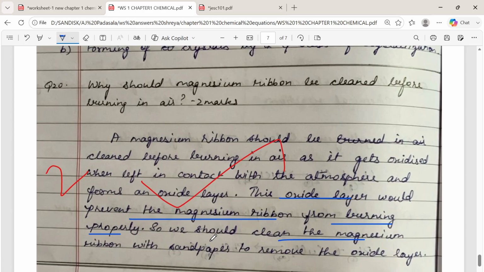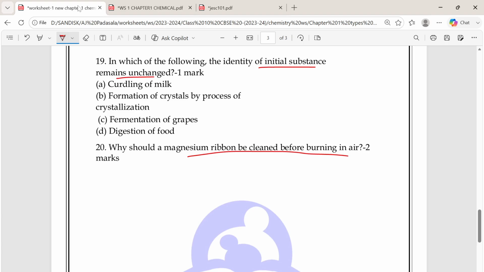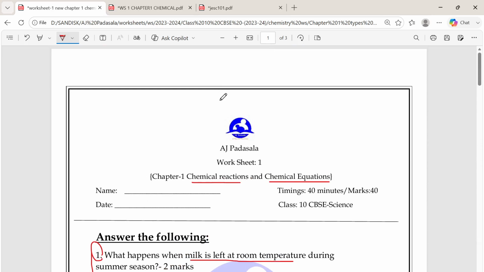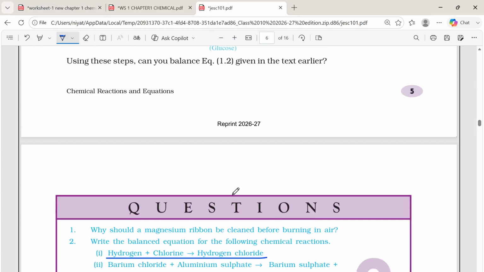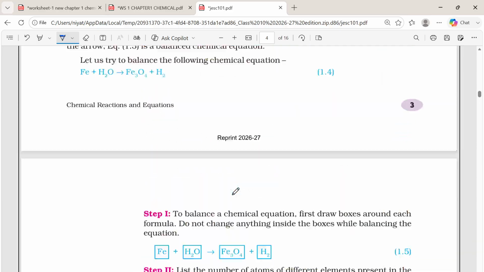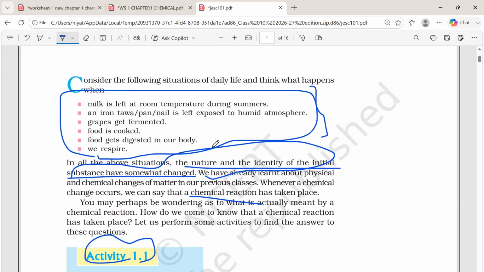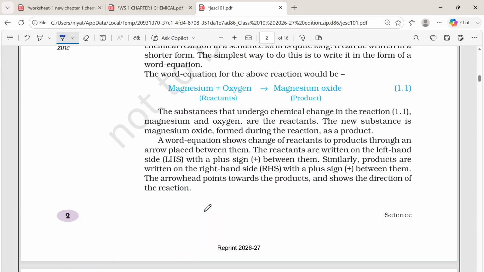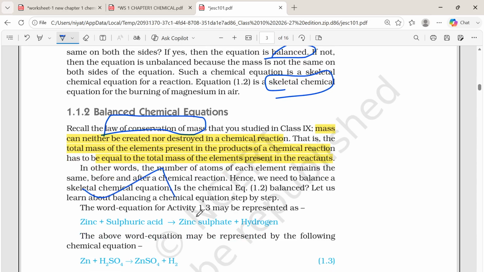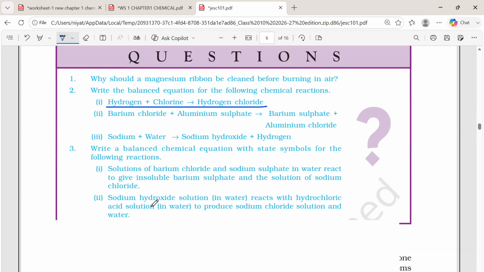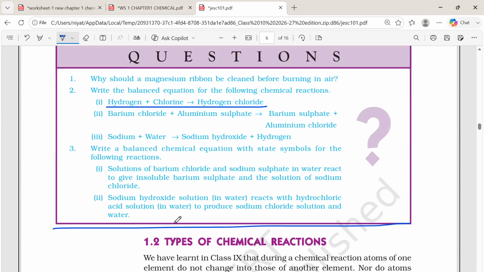So I hope this worksheet will definitely be useful for you. And if you are very thorough with these 20 questions, you will definitely get some 2 to 4 marks. And also when you are very thorough with that, you can easily use my question paper to revise the first page as well as the second page, the third page, fourth page and fifth page. See, up to this I have covered.